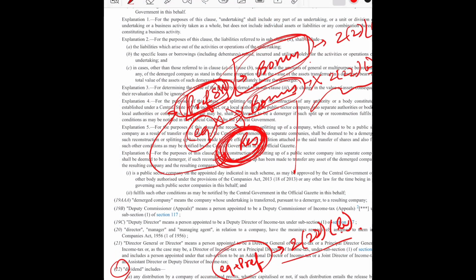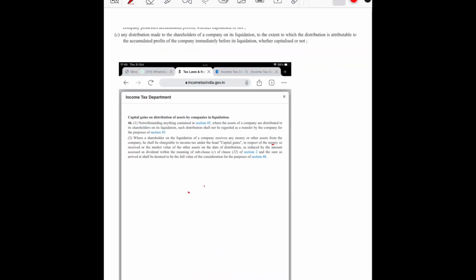So continuing with 222C. So 222 states that when any distribution is made to the shareholder of the company on its liquidation to the extent to which distribution is attributable to accumulated profit of the company immediately before liquidation, whether capitalized or not. So under 222C, the important thing which needs to be considered is this shareholder does not include preference shareholder.